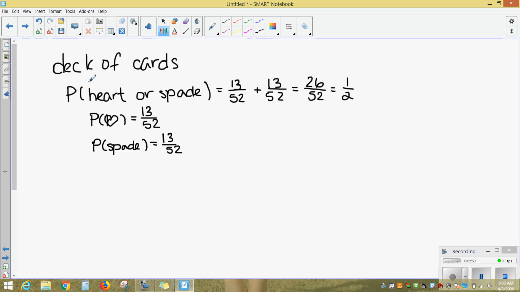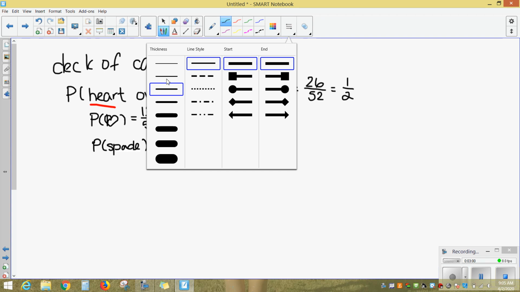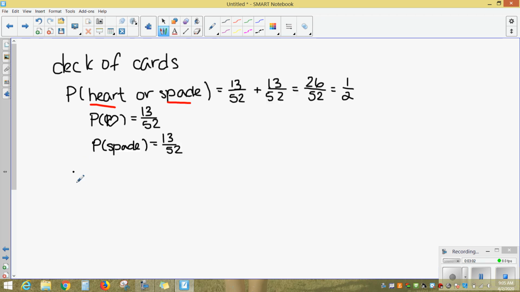Okay. If we think about the events drawing a heart and drawing a spade, those two events are mutually exclusive because a card can be one or the other, but it cannot be both a heart and a spade at the same time. But if I say I want to find the probability that I draw a heart or I draw a 3, if I just add together those two probabilities, there are 13 hearts and there are 4 3s, and I just add those two events together, what have I done?